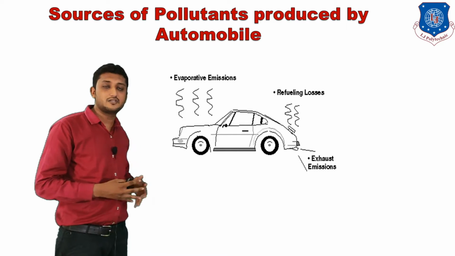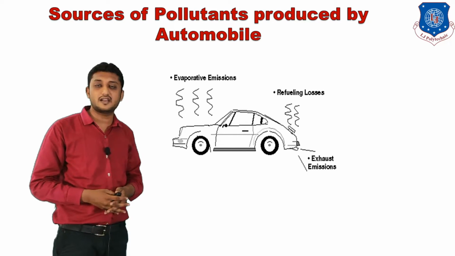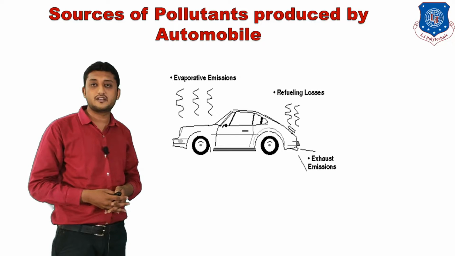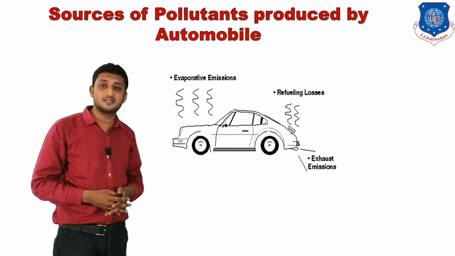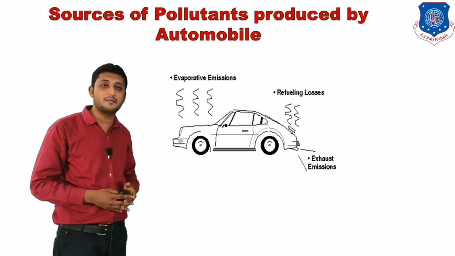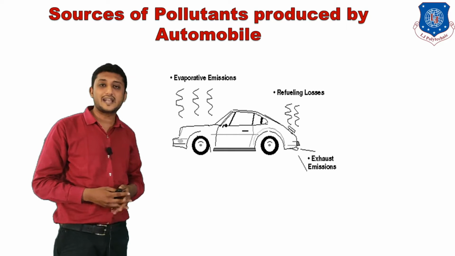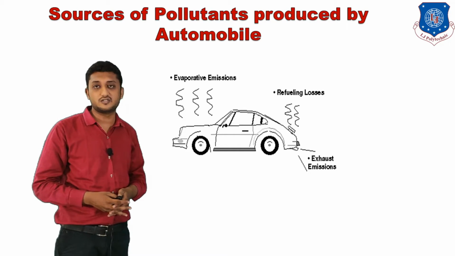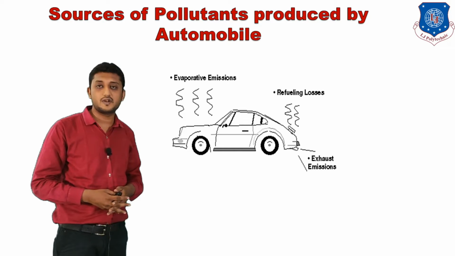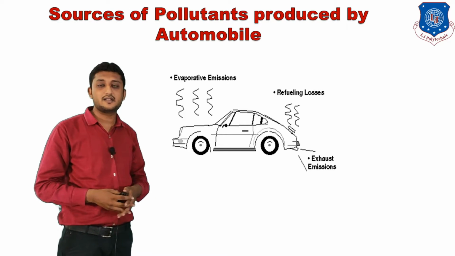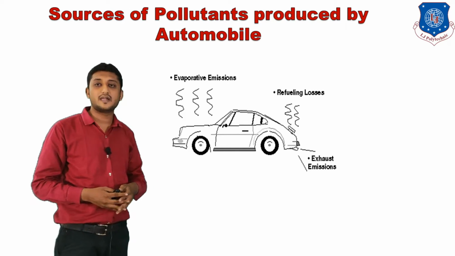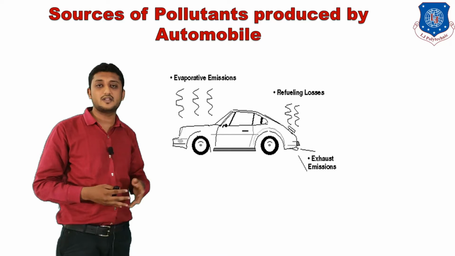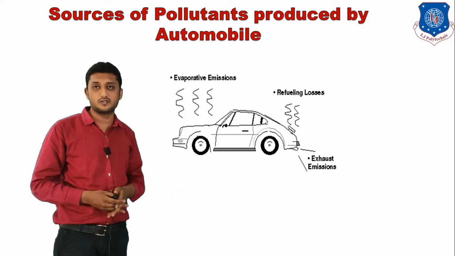What are exhaust emissions? When the fuel is ignited inside the combustion chamber, it results in residual gases. When those residual gases are emitted into the atmosphere, those emissions are known as exhaust emissions. Refueling losses: when we refill the tank, some of the fuel is vaporized into the atmosphere. Those losses are known as refueling losses.